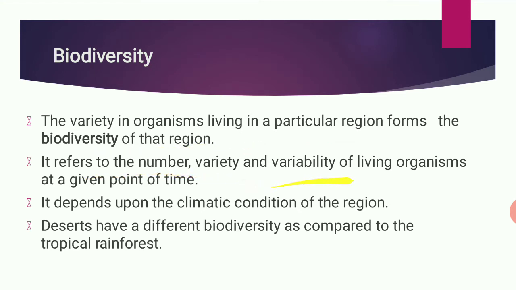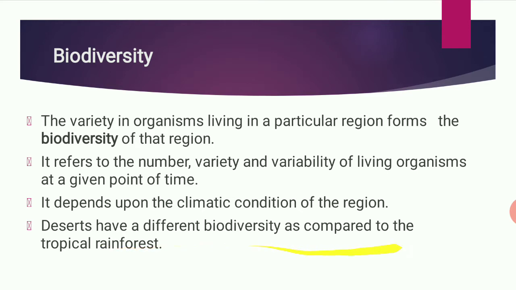It refers to the number, variety and variability of the living organisms at a given point of time, and it depends upon the climatic conditions. The organisms which live somewhere always depend upon the climatic conditions. As an example, camels are found in the desert, so a camel's body can bear the climate of that desert. So climatic conditions are responsible for the organisms living there. Like penguins, they live in the polar region, so they can bear the cold climate there.